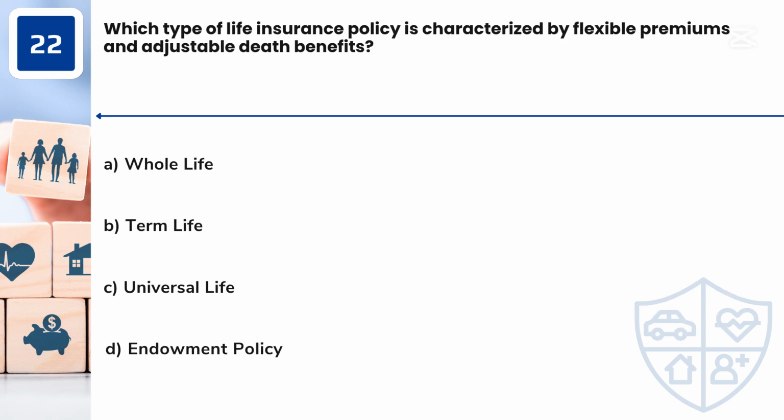Question 22. Which type of life insurance policy is characterized by flexible premiums and adjustable death benefits? A. Whole life. B. Term life. C. Universal life. D. Endowment policy.